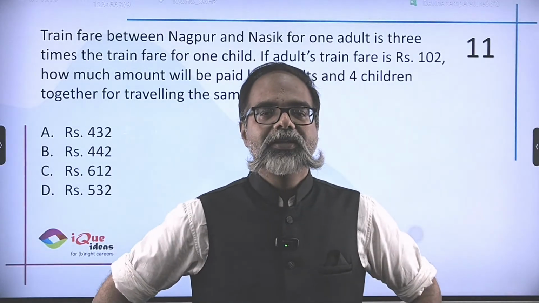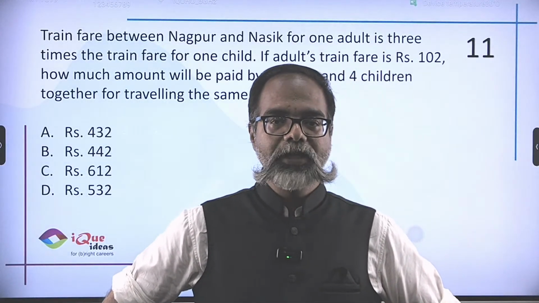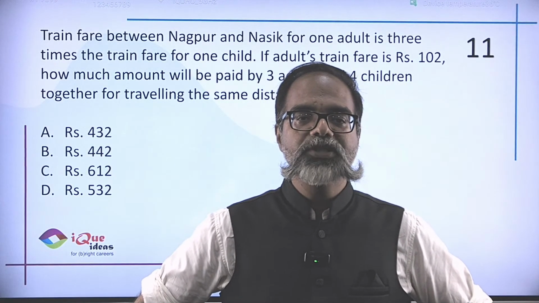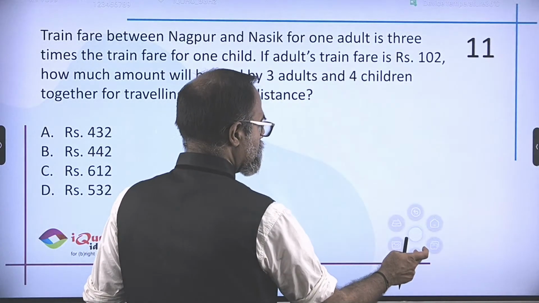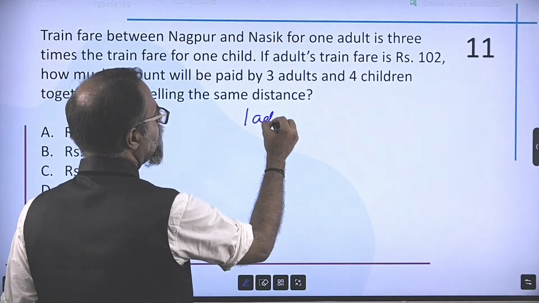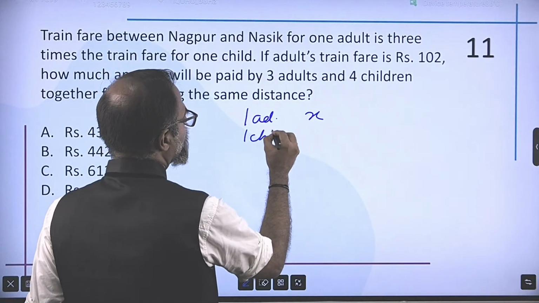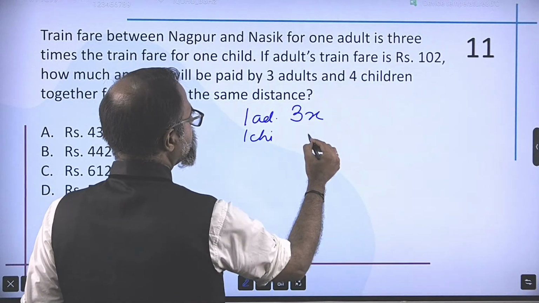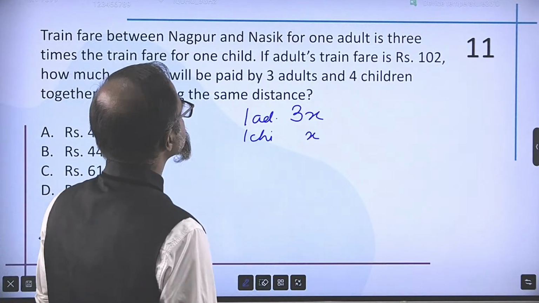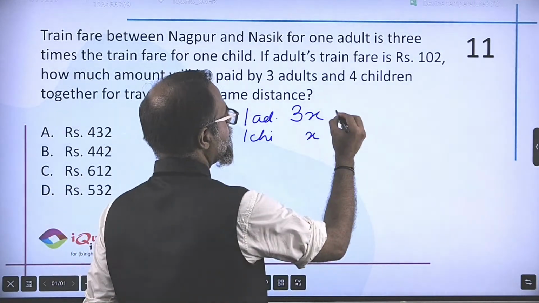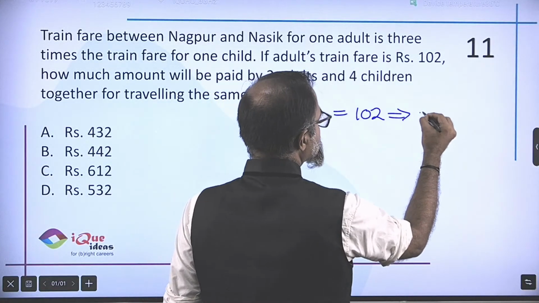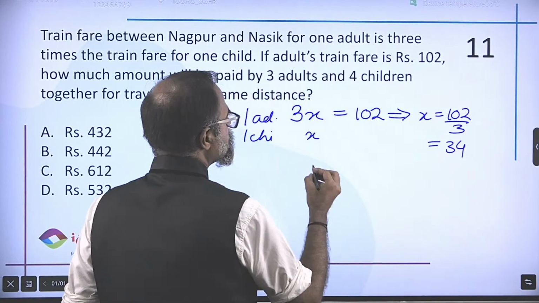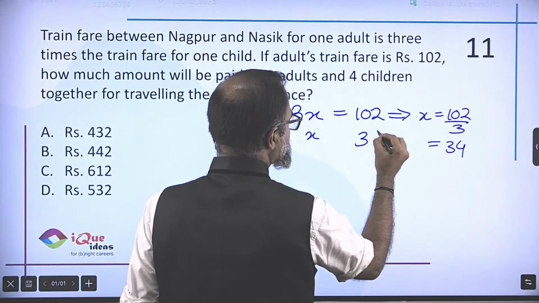Standard question. This question definitely has been asked before in the PDEU paper. The train fare between Nagpur and Nashik for one adult is 3 times the train fare for one child. Okay. So let's assume for one adult the cost is X, so for one child it is X by 3. So make one adult 3x and one child x. I hate fractions. Now, if the adult train fare is 102, which means x is 102 by 3. 3 3s are 9, 3 4s are 12. So the fare for one child is 34.